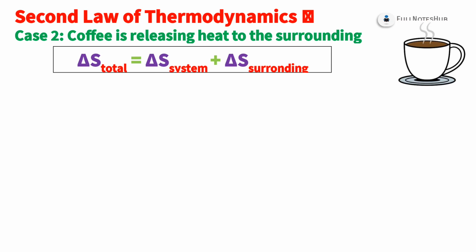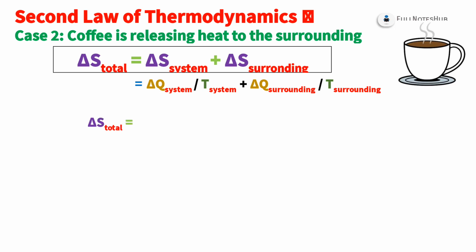Let's put the value of delta S: delta Q system divided by T system plus delta Q surrounding divided by T surrounding. Now let's put the values. Delta Q system is minus 10, T system is 302.3, plus delta Q surrounding is plus 10, T surrounding is 209.3.